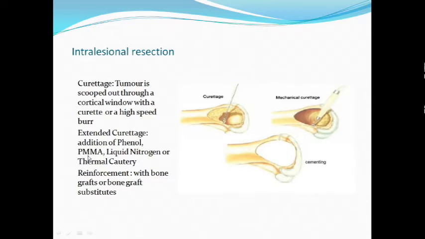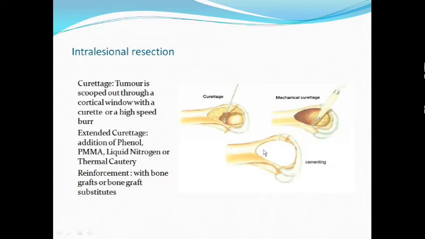We might use PMMA, which is polymethyl methacrylate or acrylic bone cement. The setting of bone cement is an exothermic reaction, so it gives out heat. So when we fill this cavity with bone cement, it serves two purposes. First of all, it fills the hollow cavity with cement, so it reinforces the bone.